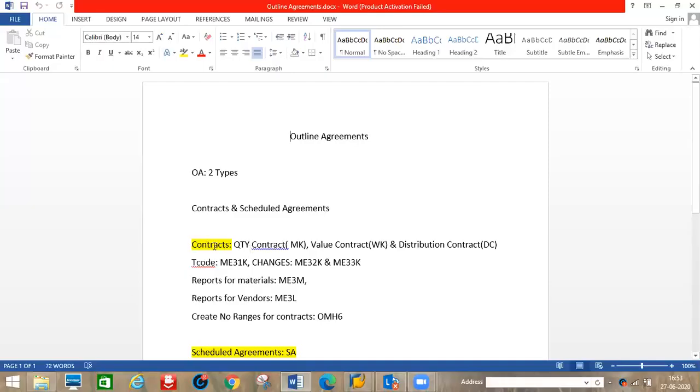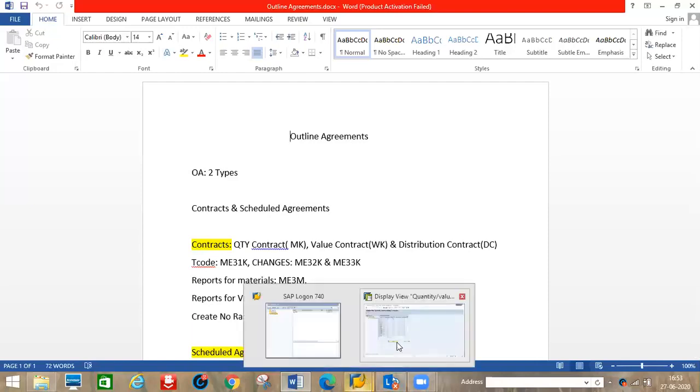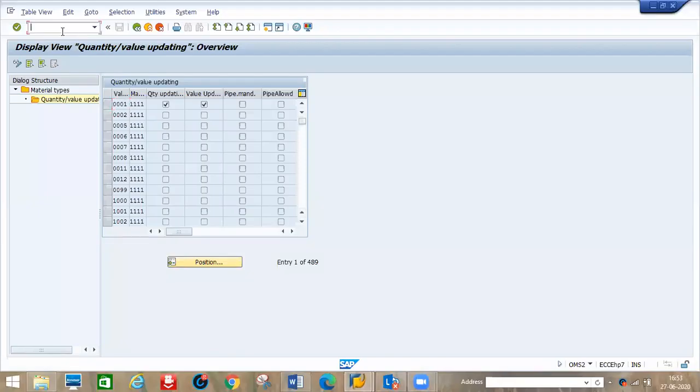Contracts we can create with reference to a purchase requisition or an RFQ number. With any one document number, we can create with reference, or if you want, you can create manually. Now we'll log in to the SAP system. So contract creation is ME31K.